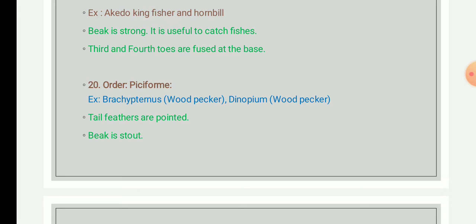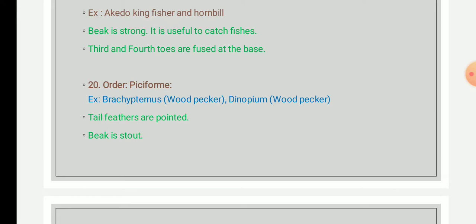Most Piciformes species are insectivorous, and many feed on insects, but some feed on fruits, nuts, and other items. These Piciformes grab insects from the cavities of trees using their long tongue, and some species use strong heavy bills to drill holes in the trees and capture the insects from the holes with the long tongue.